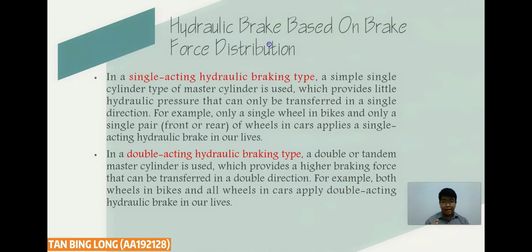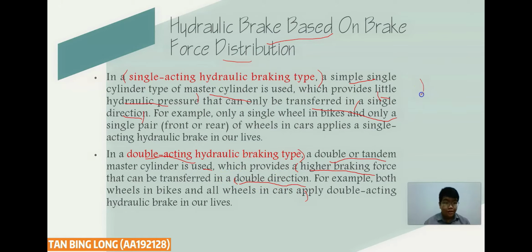So let's look at the hydraulic brake based on the force distribution. For the single acting hydraulic brake type, a single cylinder type of master cylinder is used, which provides only a little hydraulic pressure that can only be transferred in a single direction. For the double acting hydraulic brake type, a double or tandem master cylinder is used, which can provide a higher braking force that can be transferred in a double direction. So single is little hydraulic pressure, transferred in a single direction. Double is high braking force, transferred in double direction.